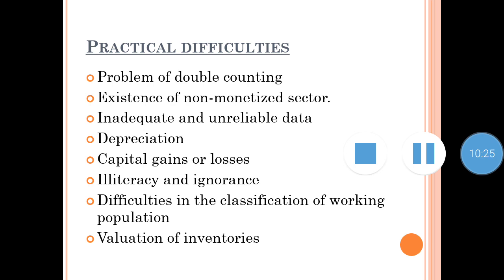Then comes existence of the non-monetized sector. Non-monetized sector means sectors which are not money oriented. You can give the example of agriculture. Like in India, agriculture is still in the nature of subsistence farming. In developing countries, a major part of the output is consumed at the farm itself, and a part of production is partly exchanged for other goods and services.